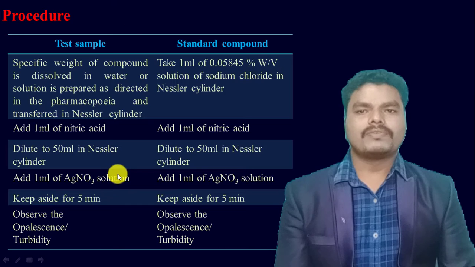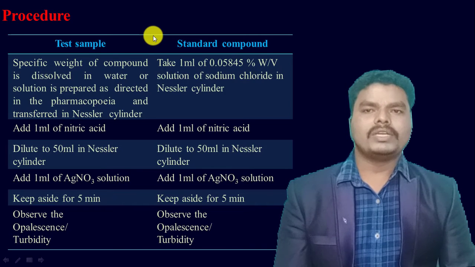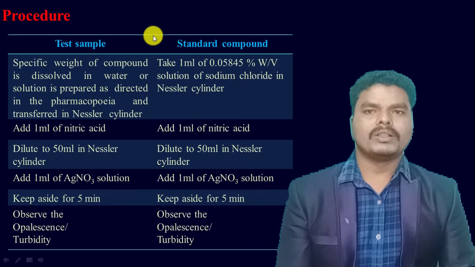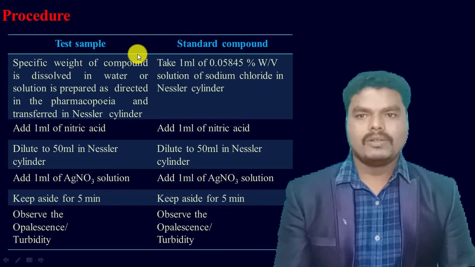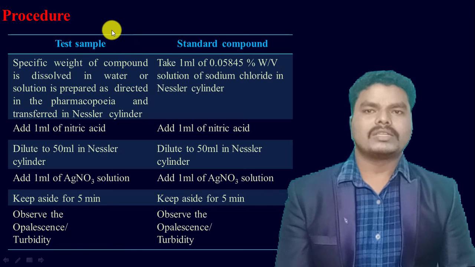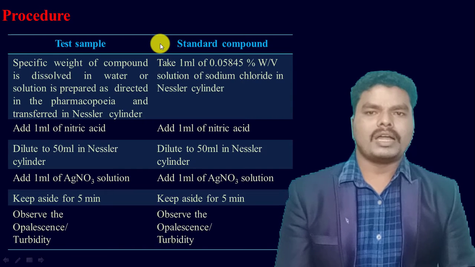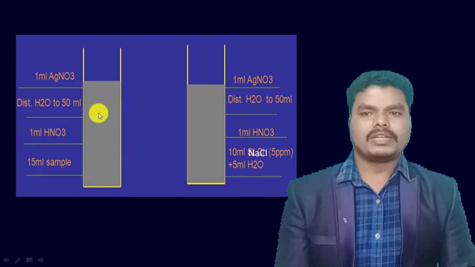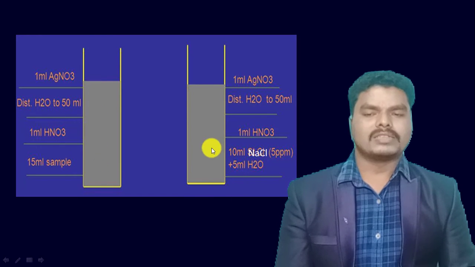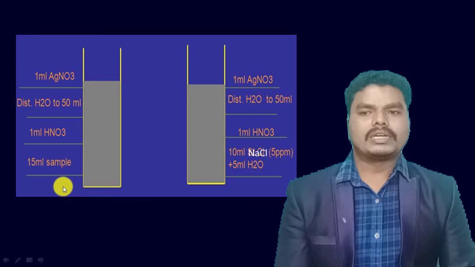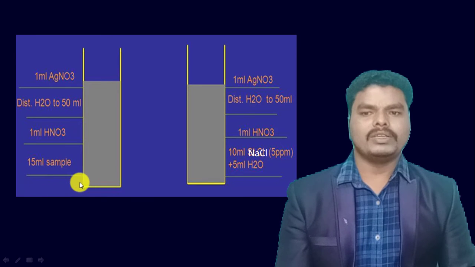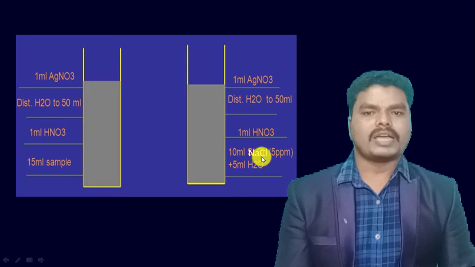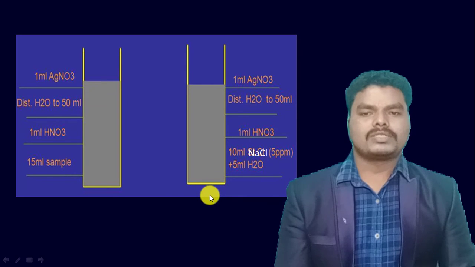Coming to the procedure, we have to carry out the test procedure for the test sample and the standard sample simultaneously. For that reason, we'll use two Nessler cylinders. One is used for the test sample and another one is used for the standard solution. Here, consider this one as the test Nessler cylinder and this one as the standard Nessler cylinder. First, the test sample is added to the test Nessler cylinder and the standard solution is added to the standard Nessler cylinder.